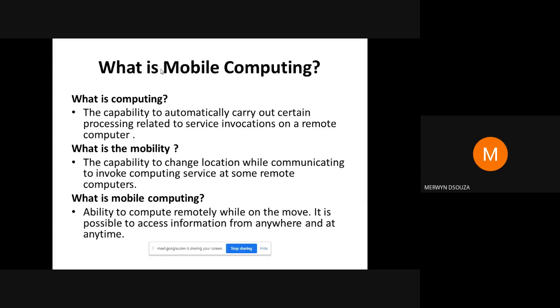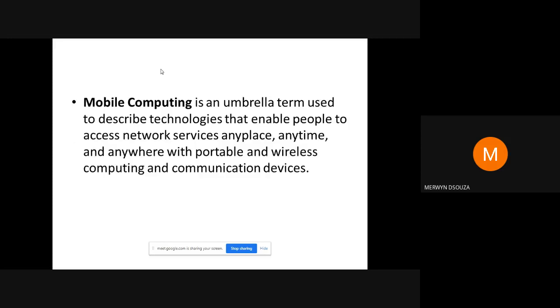Whenever you are doing this, we say that is mobile computing. Okay. So it is basically used to describe technologies that enable people to access network services anywhere, any place, and anytime.